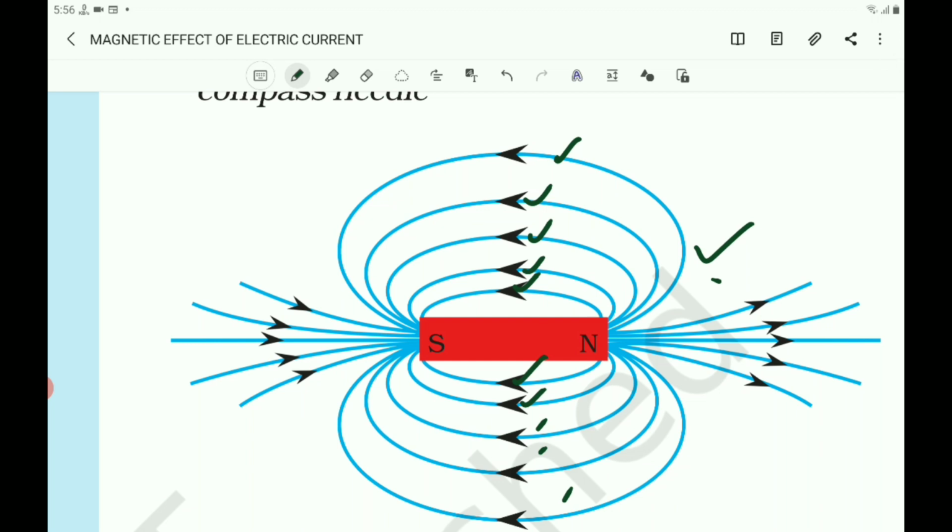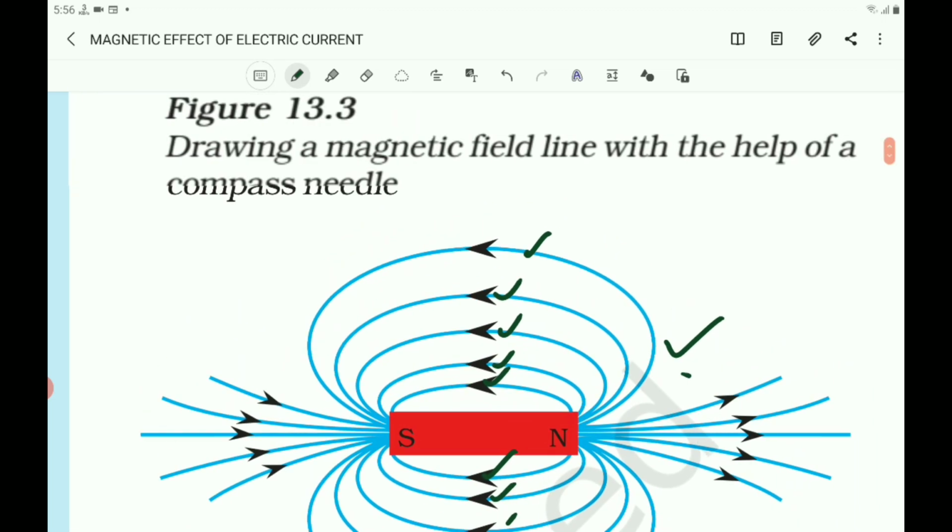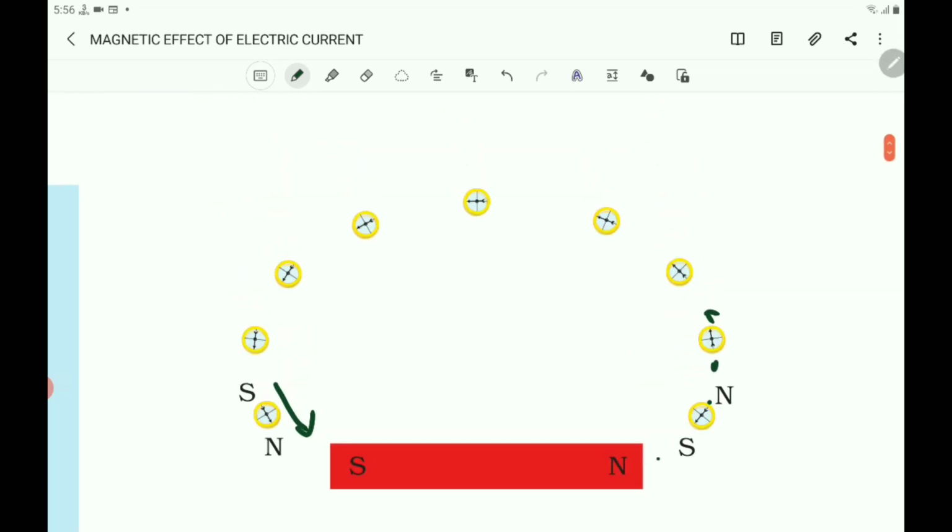The deflection increases as the needle is moved towards the pole, as you observed here. You know that when the magnetic compass is near the pole, the deflection will be more. When it moves away from the magnet, the deflection is less because the magnetic field strength decreases as the magnetic compass moves away from the bar magnet. When it comes near the pole, the deflection is more. So the magnetic field strength goes on increasing when you move towards the magnet.